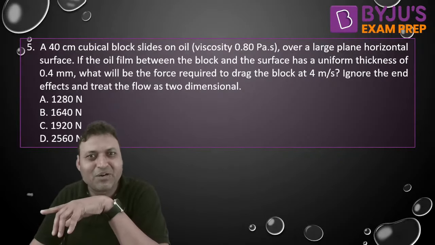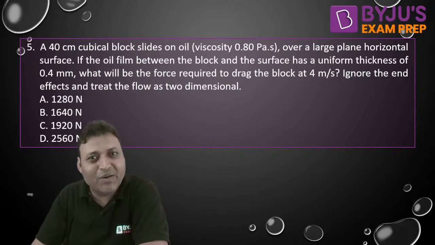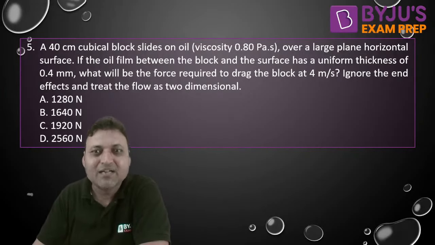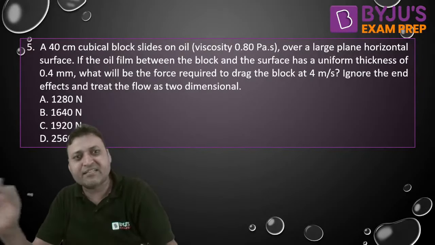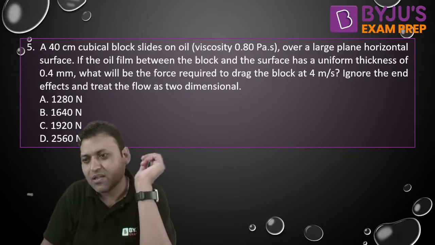If the oil film between the block and the surface has a uniform thickness of 0.4 mm, what will be the force required to drag the block at 4 meter per second? Ignore the end effect and treat the flow as two-dimensional. What is the answer to this question?